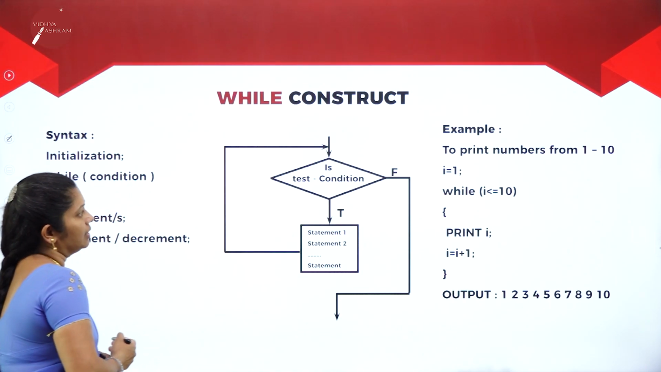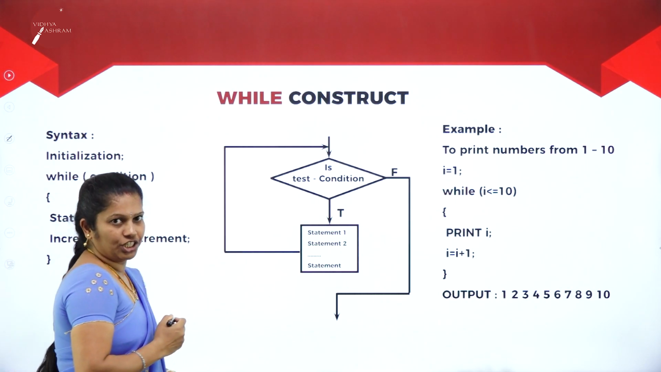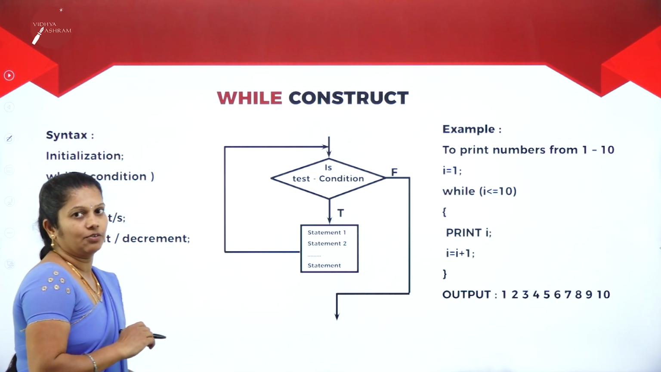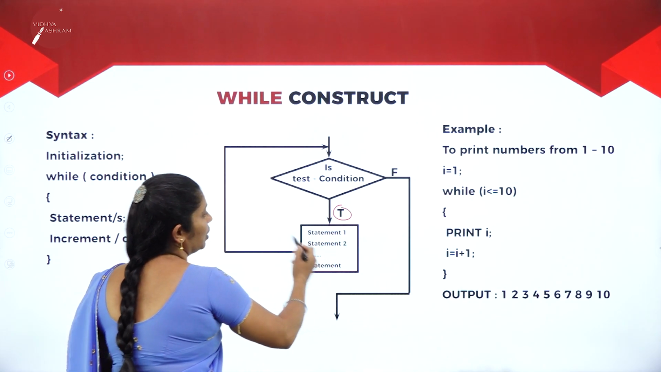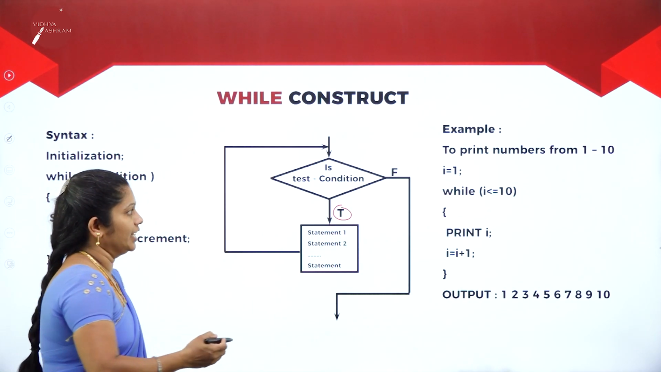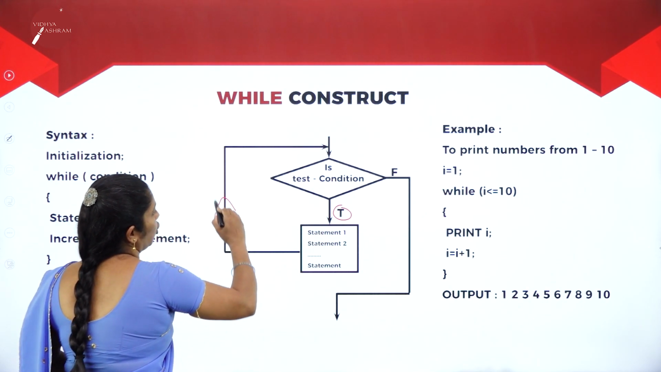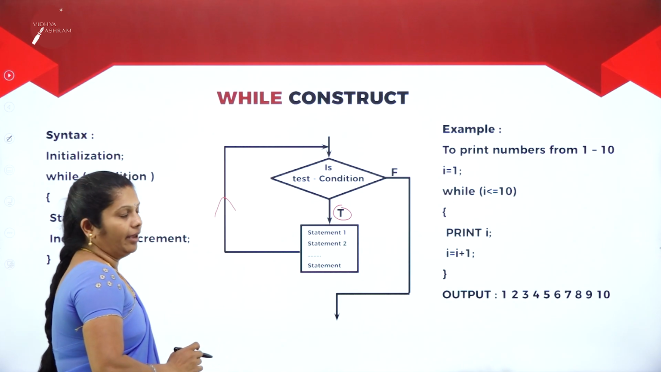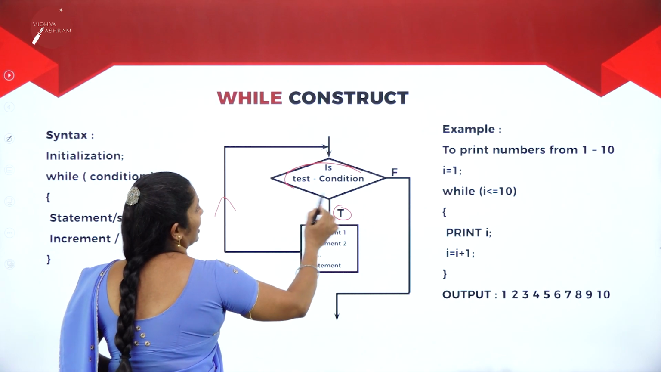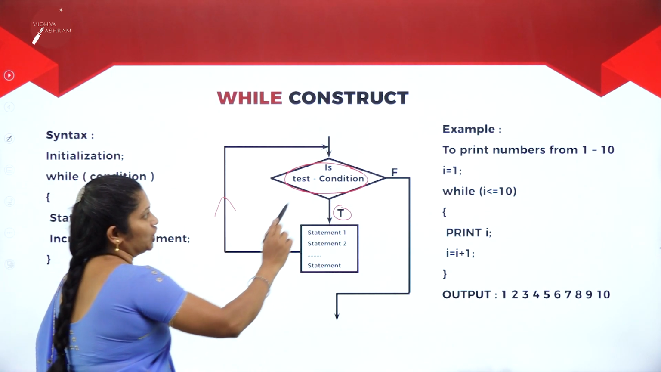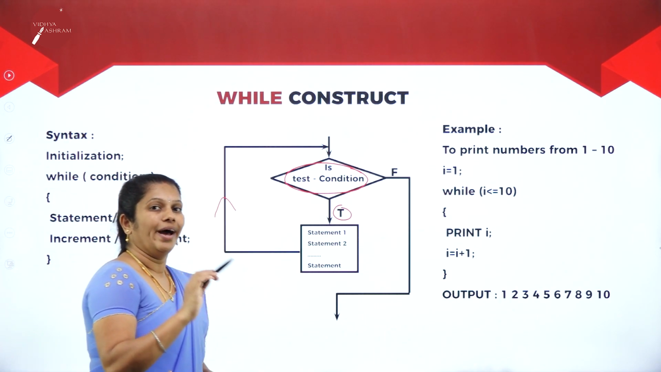Now, if you observe the flowchart as well as the syntax, first, whatever condition you have, it will check the condition. If the condition is true, the statements will execute. How many statements we want, all those statements we can write here. After executing that, once again it goes back to test the condition. This statement will execute again and again until this condition is true. Once the condition is false, it will come out from the loop. This is nothing but the while loop.